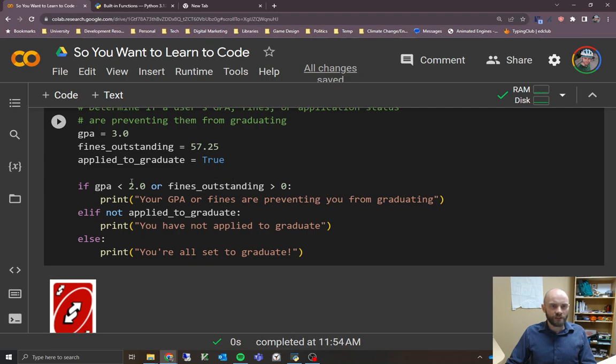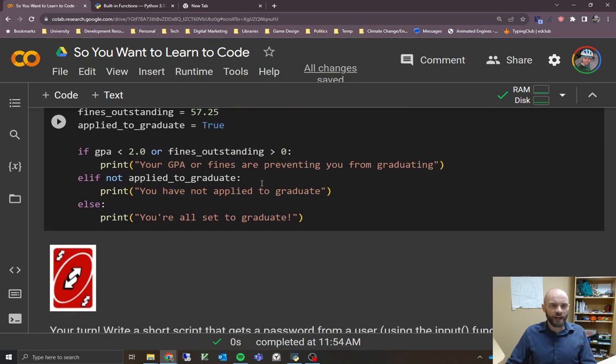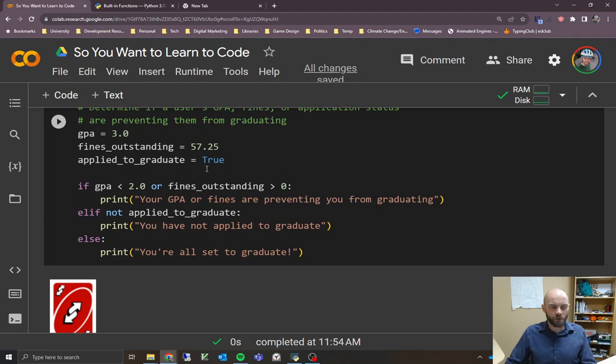The first thing we do is check both fines and GPA to see if either of them are causing problems, right? If they have a failing GPA or if they have fines, then that's going to prevent them from graduating. So we use an or statement in this case, right? It's first of all going to crunch this whole thing here. It's going to say, is GPA less than 2.0? Once we run this, it's going to assign GPA 3.0, so that's not going to be an issue. But the or statement here is saying if the fines outstanding is greater than 0. So if you have fines, then it's also going to stop you from graduating.